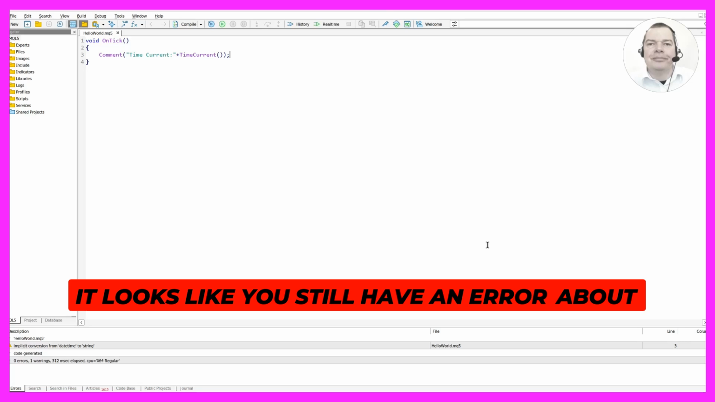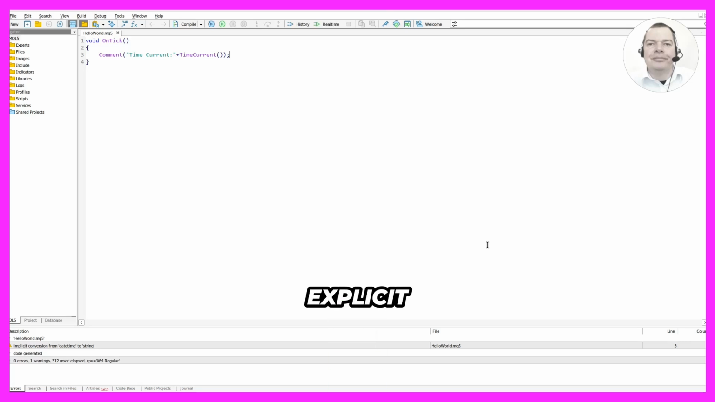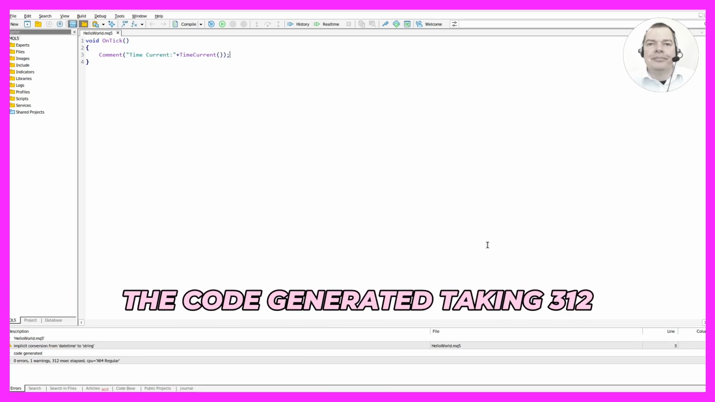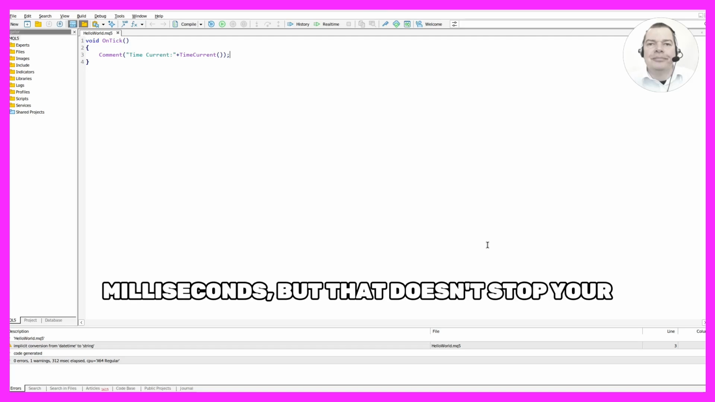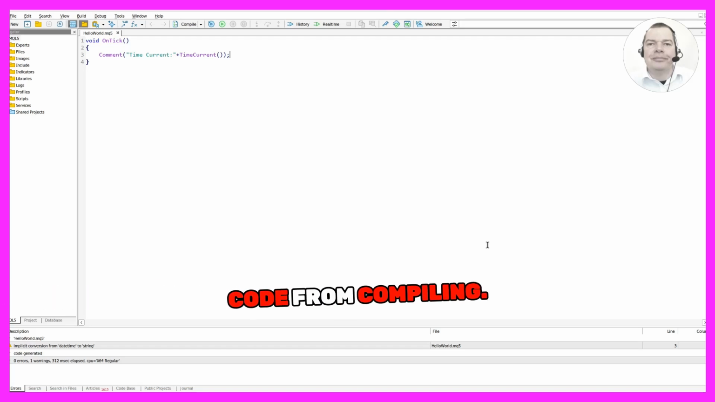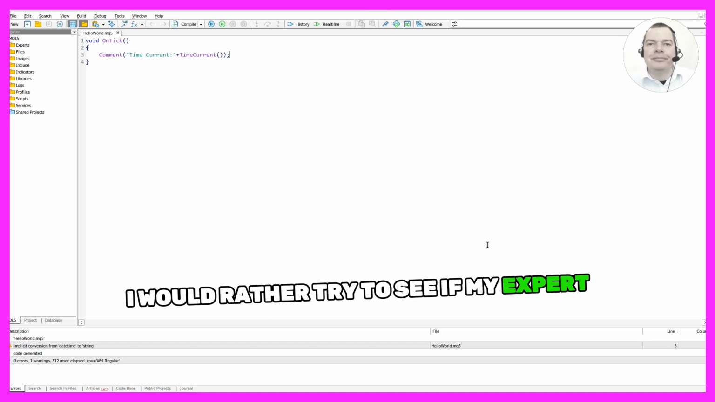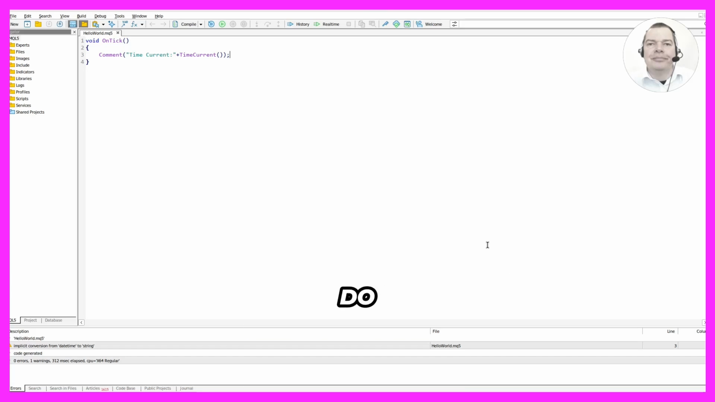It looks like you still have an error about an explicit conversion from datetime to string. It looks like there is also a warning about the code generated taking 312 milliseconds, but that doesn't stop your code from compiling. Do you want to fix the error? I think it's a warning. I would rather try to see if my expert advisor works. How do I do that?